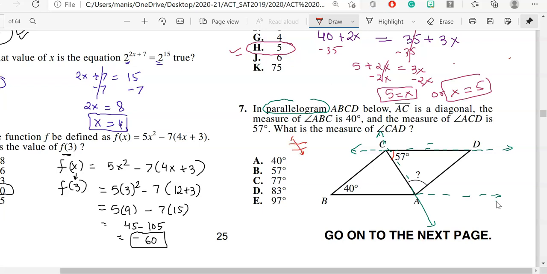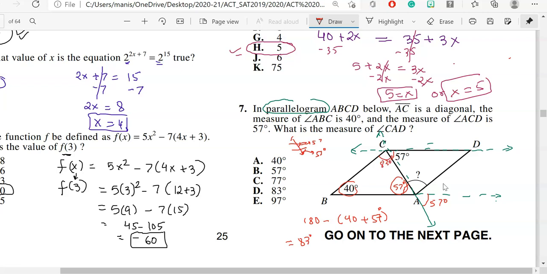So if this is 57, this one over here will be 57, due to vertically opposite angles. Now see, it looks like a triangle over here. What you can do is add these two numbers and use the triangle angle sum property. So 180 degrees minus 40 plus 57, you will end up with 83 degrees over here. So this is your 83.